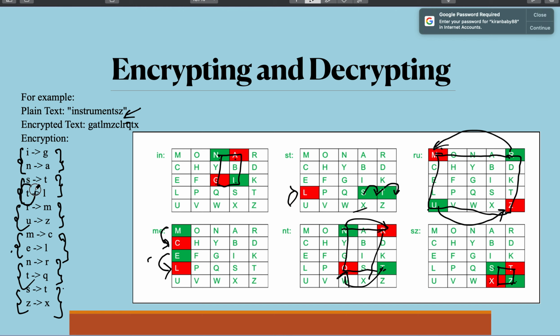T is a letter that comes in the plain text, which is replaced by L in one case, and again when T comes, it is replaced by another letter Q. So here it is clear that for the same letters you are having different substitutions. So that makes it a polyalphabetic substitution. This is a polyalphabetic substitution example.